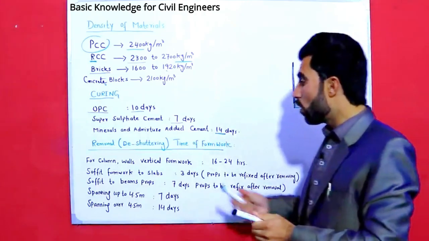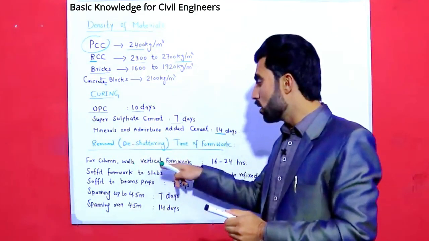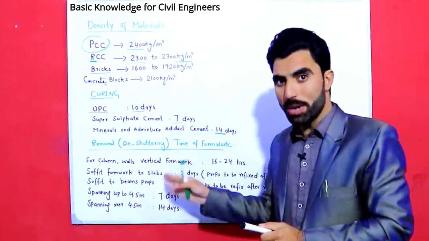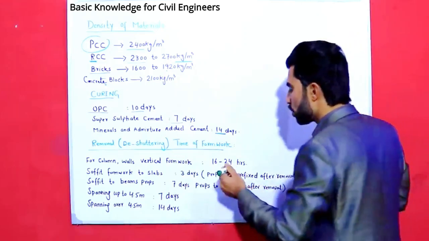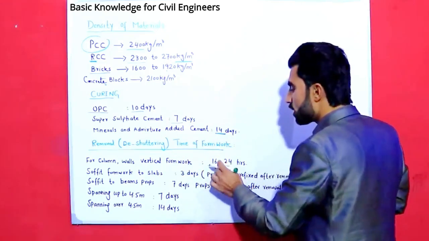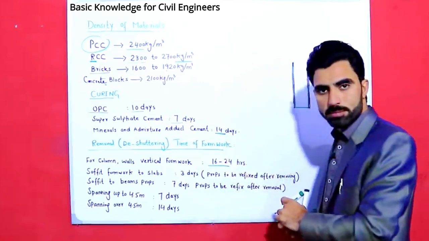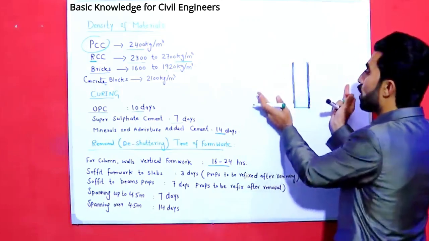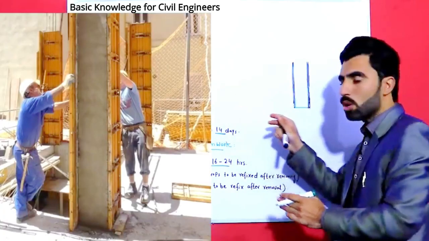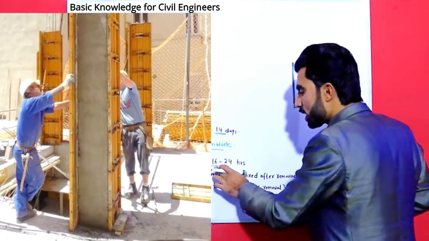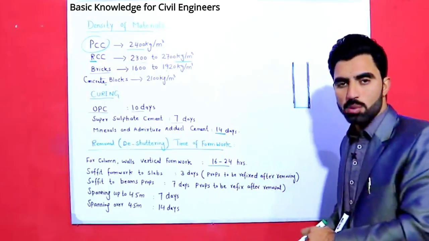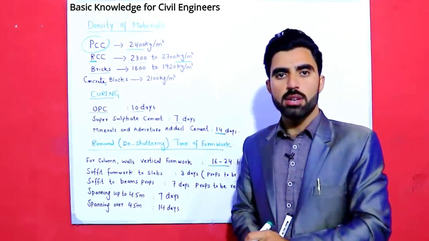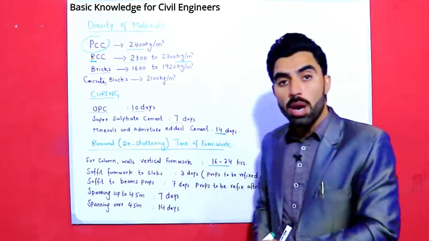So for columns, also for walls, vertical formwork, not horizontal formwork, we should remove after 16 to 24 hours, as you can see in the picture. We should remove vertical formwork from column, also from walls.